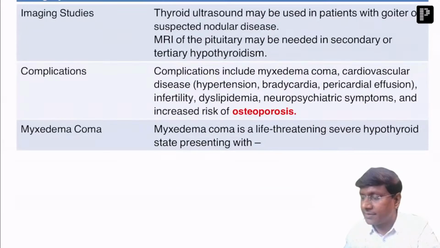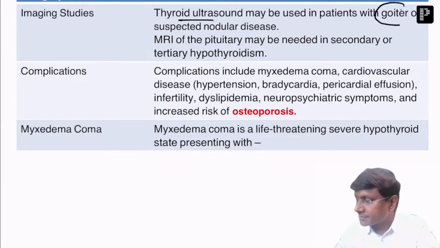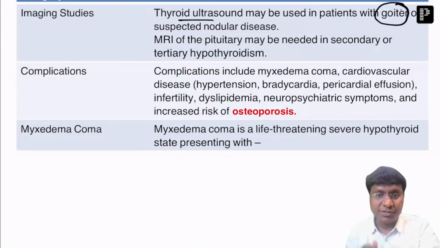Now, what are the imaging studies which are important in hypothyroidism? Thyroid ultrasound, used mainly in patients with goiter or suspected nodular disease. Another important one is the MRI of the pituitary. Why? Because in order to rule out secondary or tertiary hypothyroidism, you need to do an MRI of the brain.